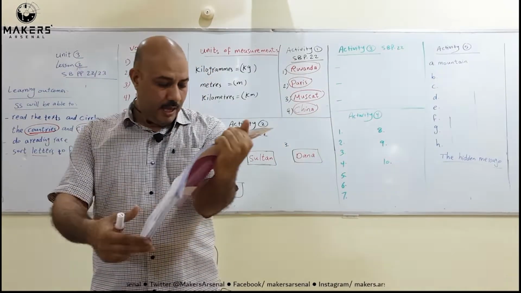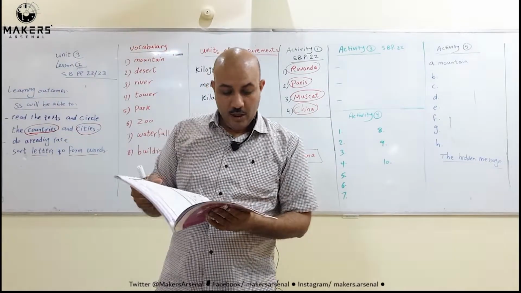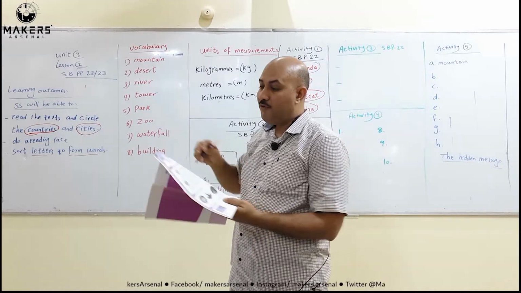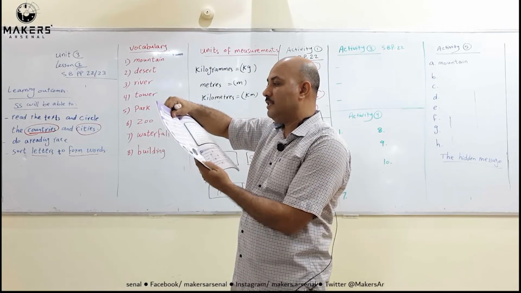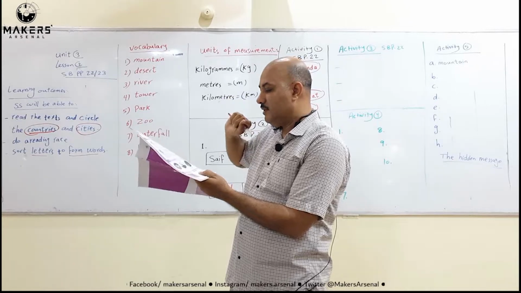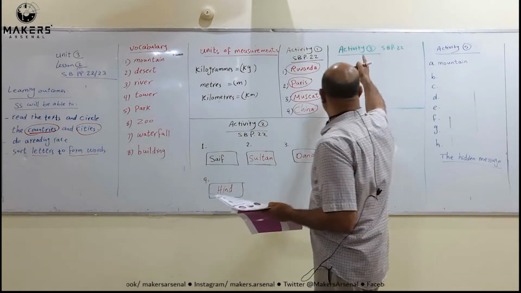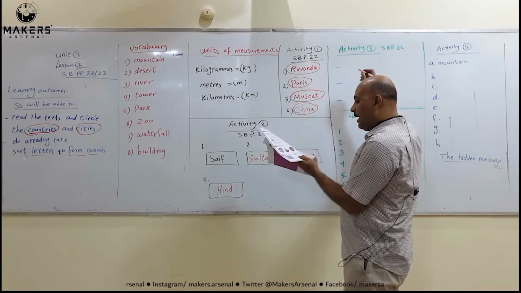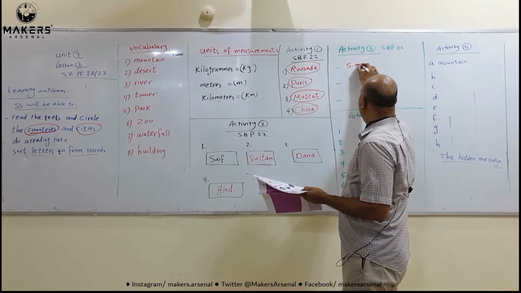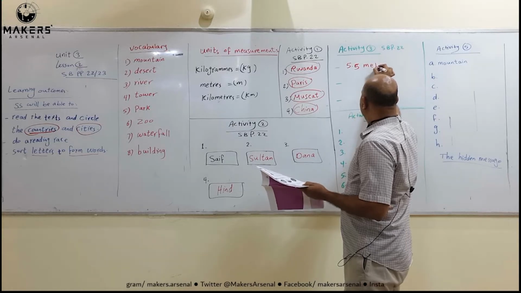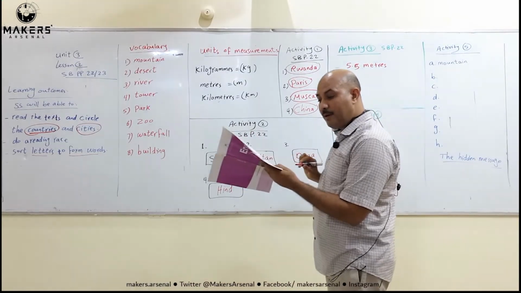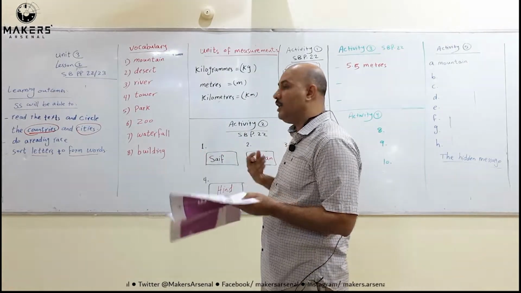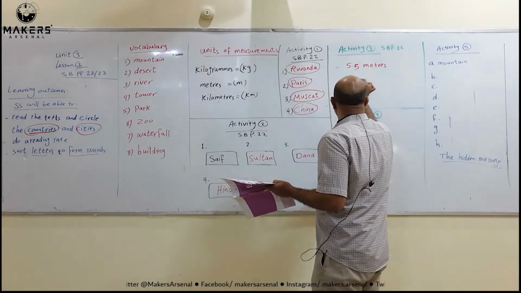We have giraffe's height. You know the giraffe's height, but we measure it by meters. If you look at text 1, you will see that the giraffe is 5.5 meters. So you write here in this activity number 3, skills book page 22, this table. I write 5.5 meters. After that, what about giraffe's weight? How heavy is the giraffe? Oh, it's 900 kilograms. You write here 900 kilograms.